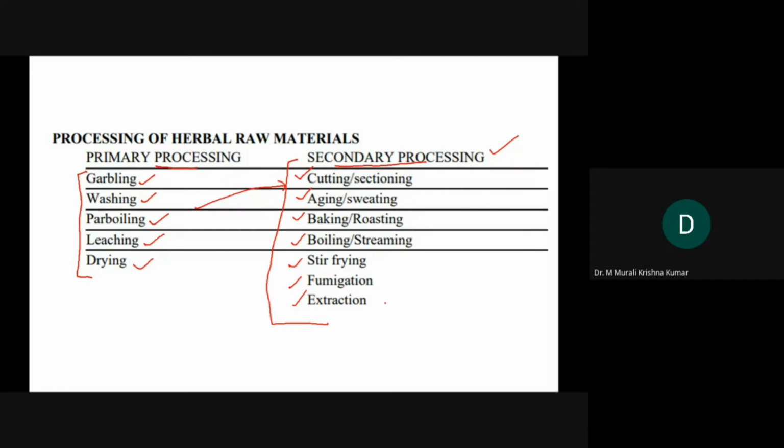Once the secondary processing is done, the product will be packed and either stored or sent to the user. The user can be a patient, a doctor, or a pharmaceutical company, any one of them. This is the way the processing of herbal raw materials happens.